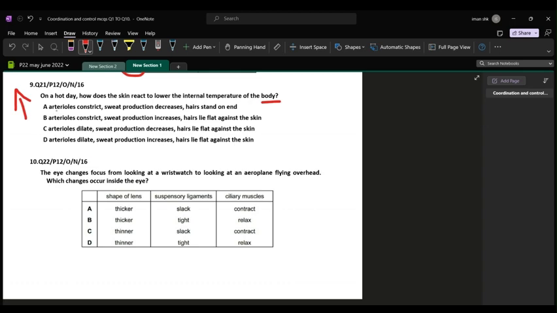If we read the first word, arterioles constrict or arterioles dilate. आपको पता है कि constrict का मतलब होता है becoming narrow and dilate का मतलब होता है widening up. So now, even if you use your common sense, you would know that if the arterioles are constricted, it would conserve the heat inside them. And if the arterioles dilate, it is going to let heat escape out.